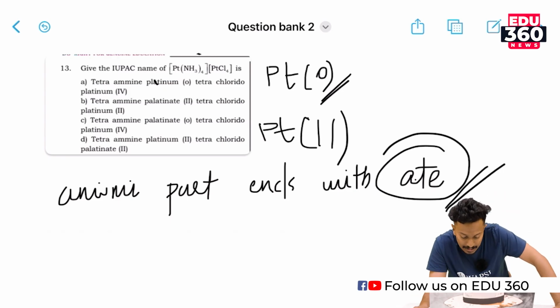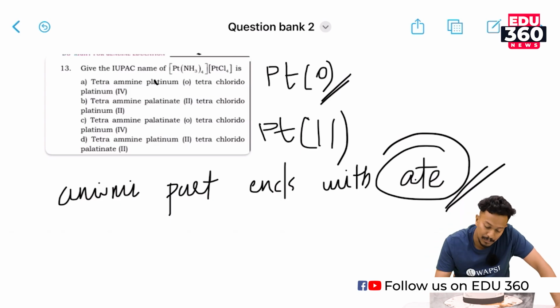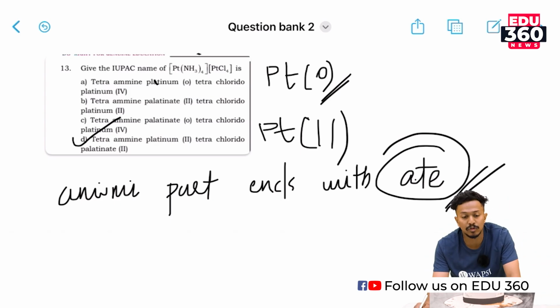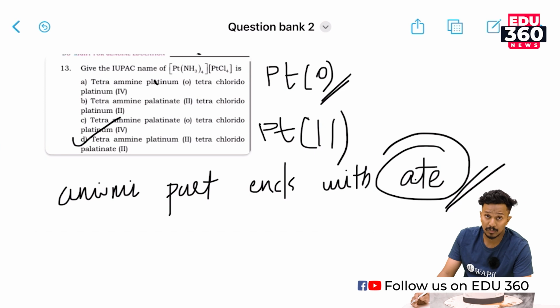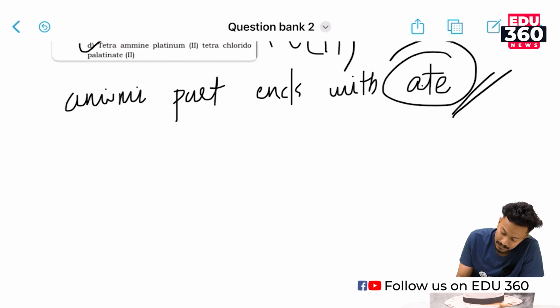So the only option that has platinate is option D. So the correct option for this question would be option D, which is tetraammineplatinum(II) tetrachloroplatinate(II). Okay, are you following up with me? So the correct option would be option D.